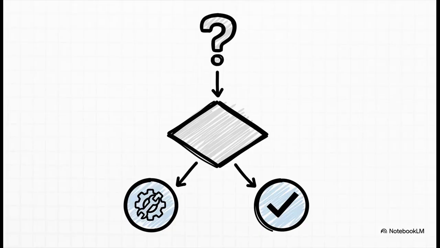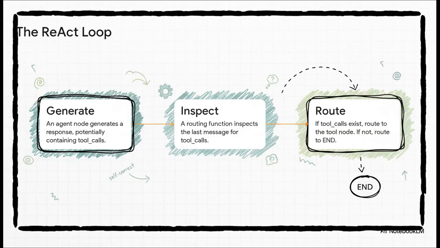The most fundamental pattern for any agent, the absolute bread and butter, is simply deciding when to use a tool versus when to just give a final answer. This is really the core of that classic agentic loop. This is what's known as the ReAct loop, for reason and act. The agent generates a response or a plan. Our conditional edge then inspects that plan. Does it see a request to use a tool? If yes, it routes the workflow over to a tool node. If no, then great, we have our final answer, and the job is done. It's a beautifully simple and effective way to make a decision.